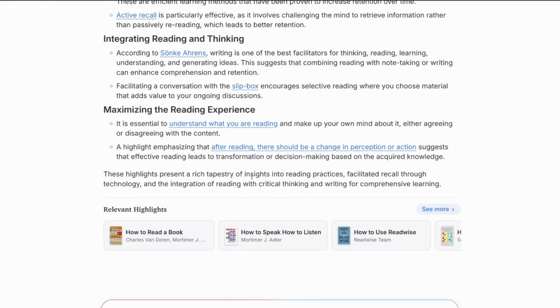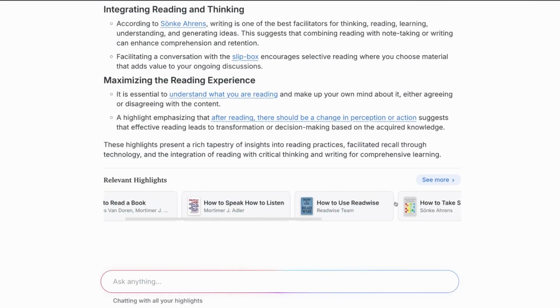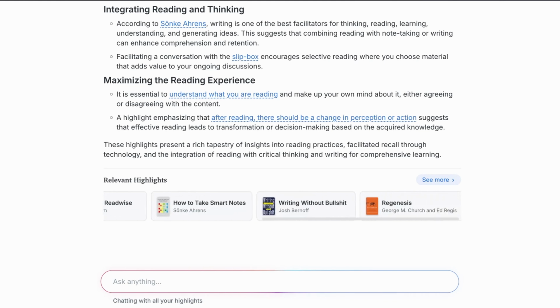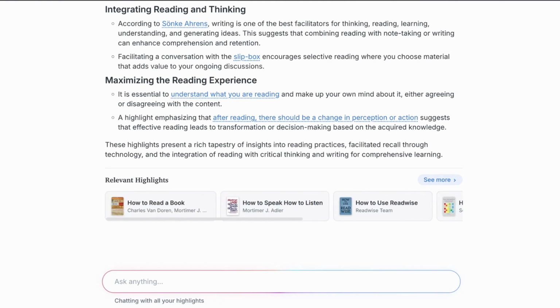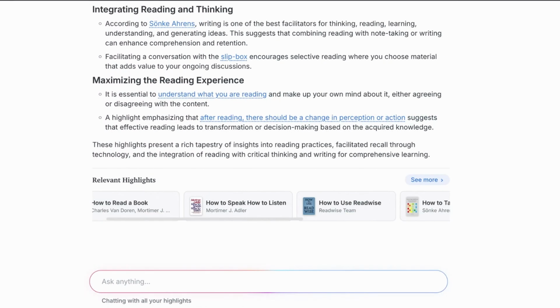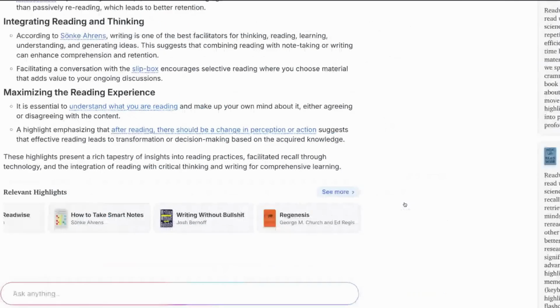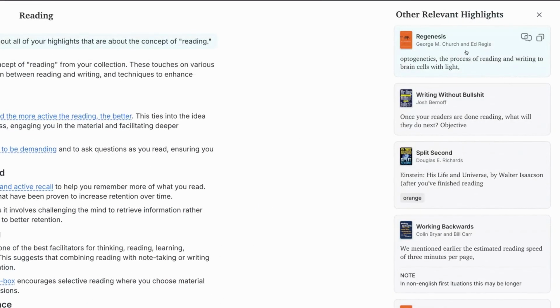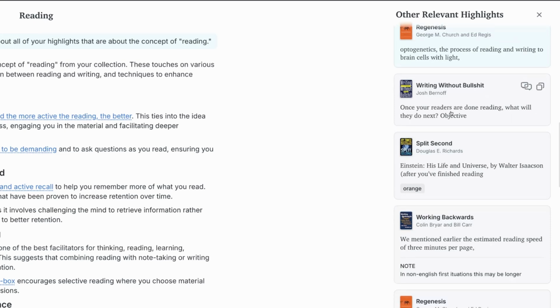But then down here, what you will notice is that these are all of the different books where I've highlighted something. And so let's actually look at one. So let's look at Regenesis. If we click on Regenesis, it's going to show us the actual highlight that I had. I highlighted optogenetics, the process of reading and writing to brain cells with light. Now, in my mind, that's not particularly relevant in this case, so I'm probably going to discard that. But let's look at a couple of others.